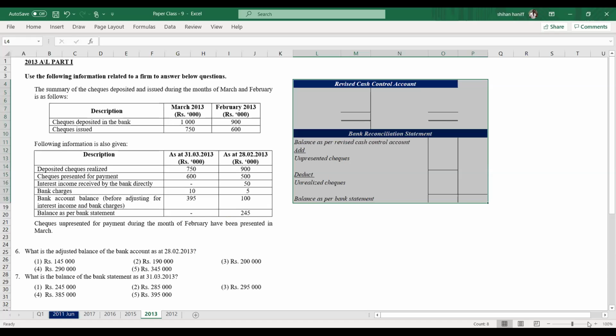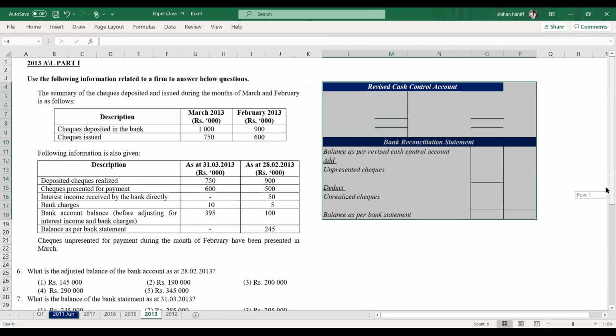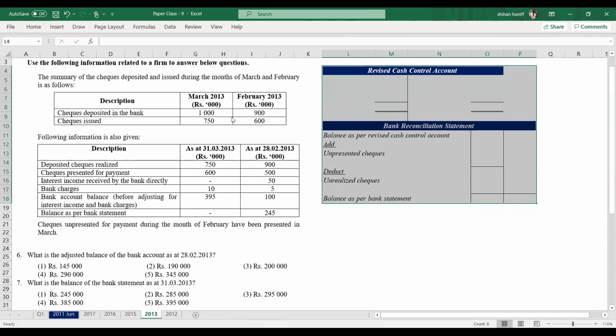So here we have another very good question. Use the following information related to a firm to answer the questions below. The summary of the checks deposited and issued during the months of March and February is as follows. So this is March and this is February. Checks deposited in the bank, checks issued.